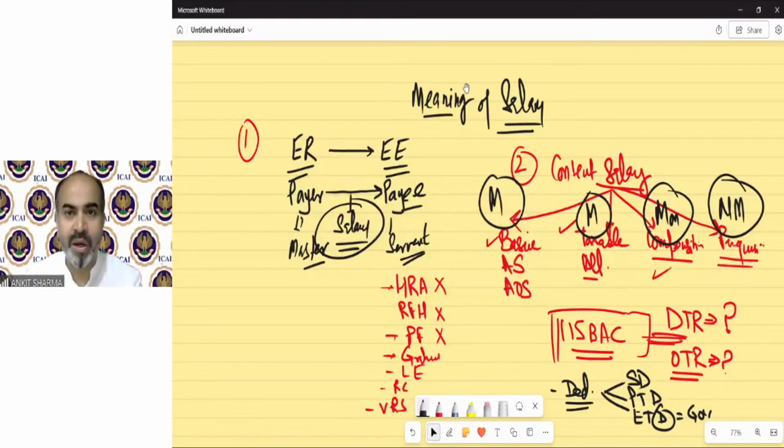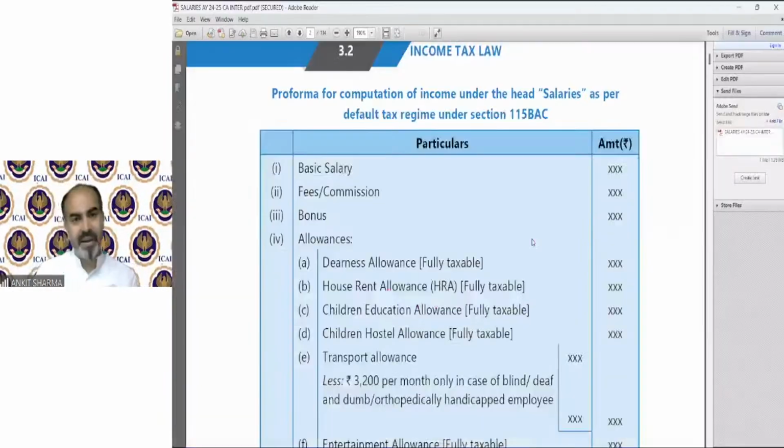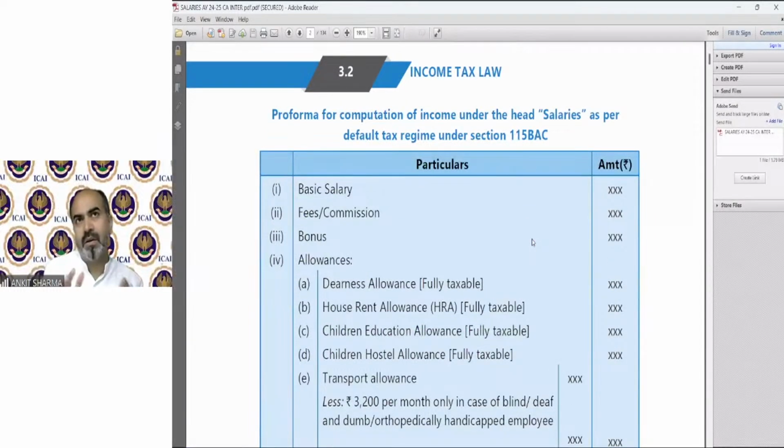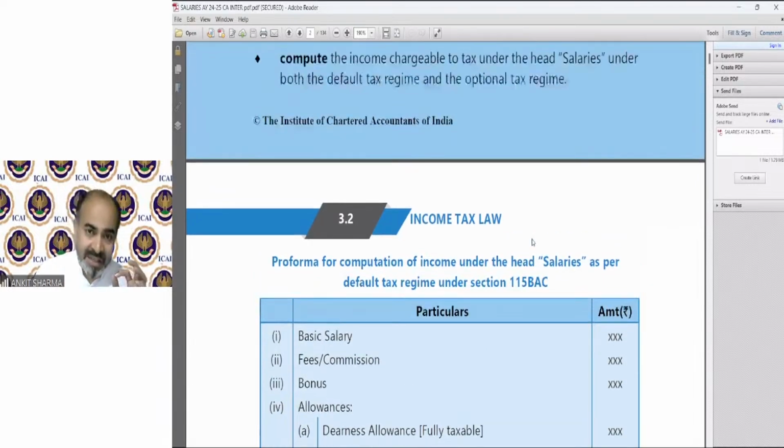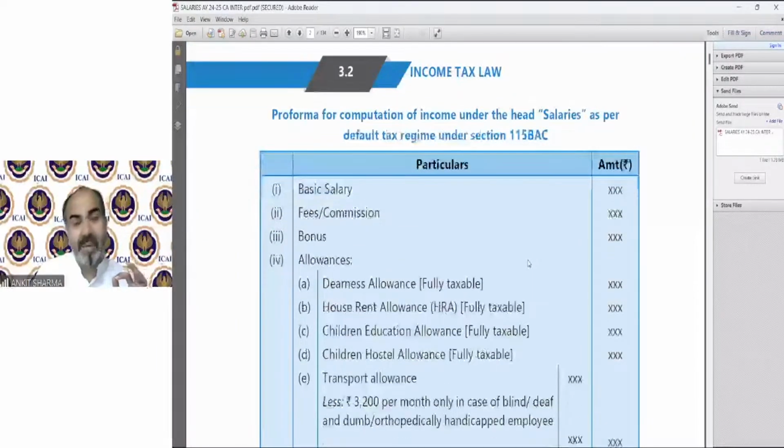Then we move on to the specific format, the wonderful format designed by the Institute Board of Studies. See, this is from your study material. I've also made the format in a compact form in the notes, but we are going to discuss these provisions one by one, the format you have to use for the purpose of solving a question. And again, I told you, please read the question carefully and remember in which regime you need to solve these questions, whether under the default tax regime or under the optional tax regime.